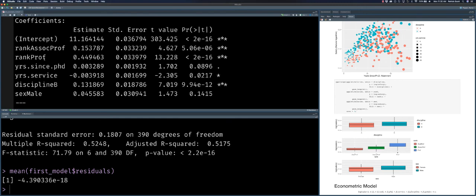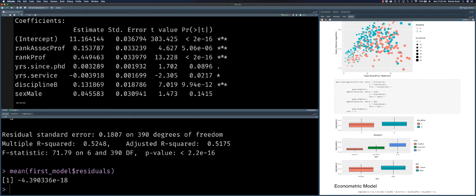So notice here for the rank factor variable, we have 3 possible ranks, but we only have 2 estimated coefficients for it. Likewise, for discipline, we had either discipline A or discipline B. It eliminates the first one, and we have an estimate for discipline B. Likewise, for gender, we had both female and male as our binary gender. Now we've eliminated male. So each of these coefficients, for the rank of associate professor, the rank of professor, the discipline, and the sex, are all relative to the omitted group. So you would interpret these coefficients relative to that other group.